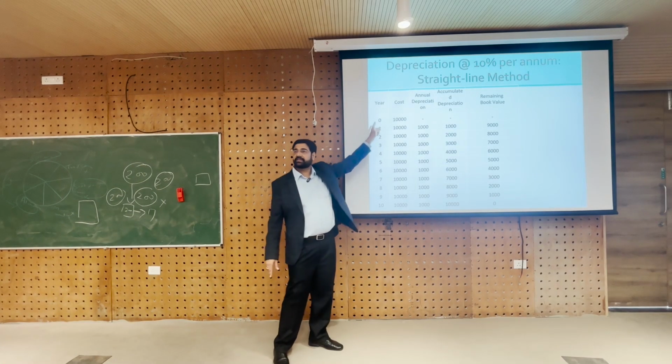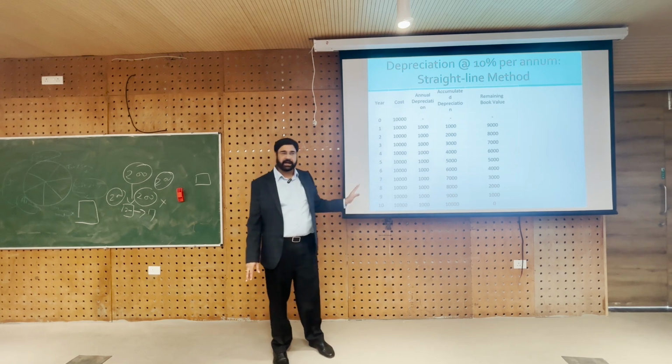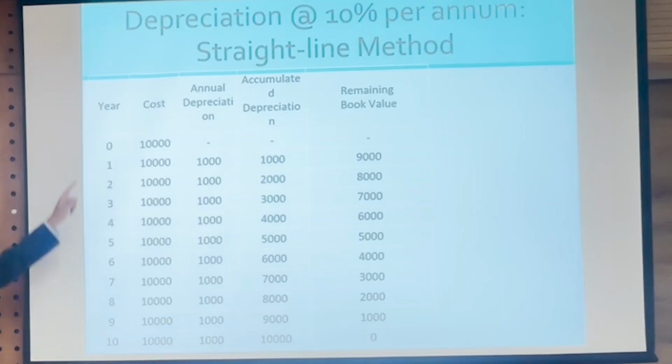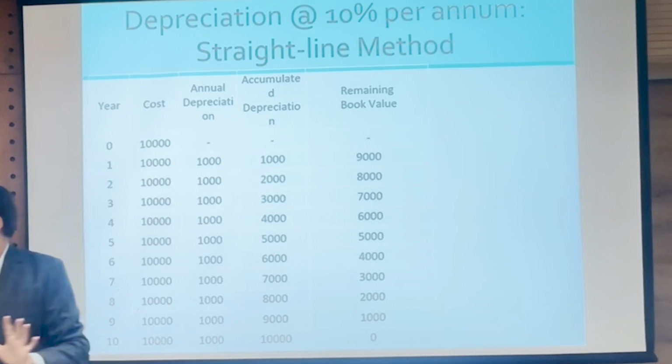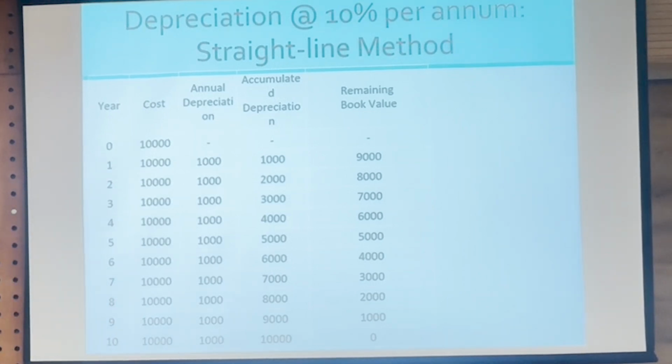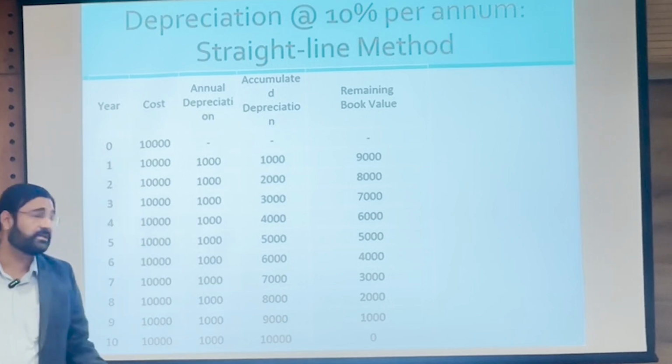First we write down the year. So this is how the depreciation table is prepared. First we write down the year 0 to 10. Year 0 means now, beginning of year 1. Okay? What is the original cost of the asset? 10,000. The original cost of the asset is 10,000. That will always be the same, 10,000.